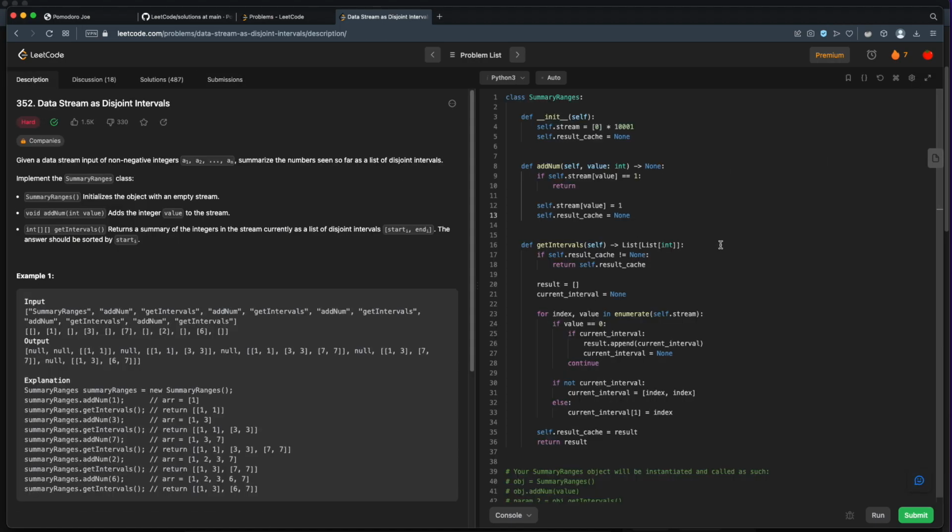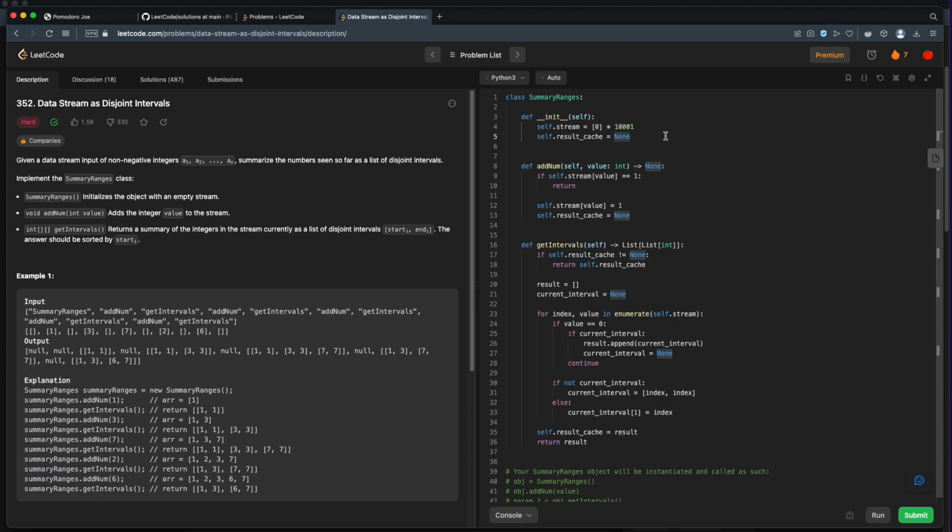What else can we do? Well, let's go back to this getIntervals. What if we don't have to calculate this every single time? What if we kept track of the intervals as we go? Well, that gets a little bit trickier, but we can do it. So here's the thought I had.